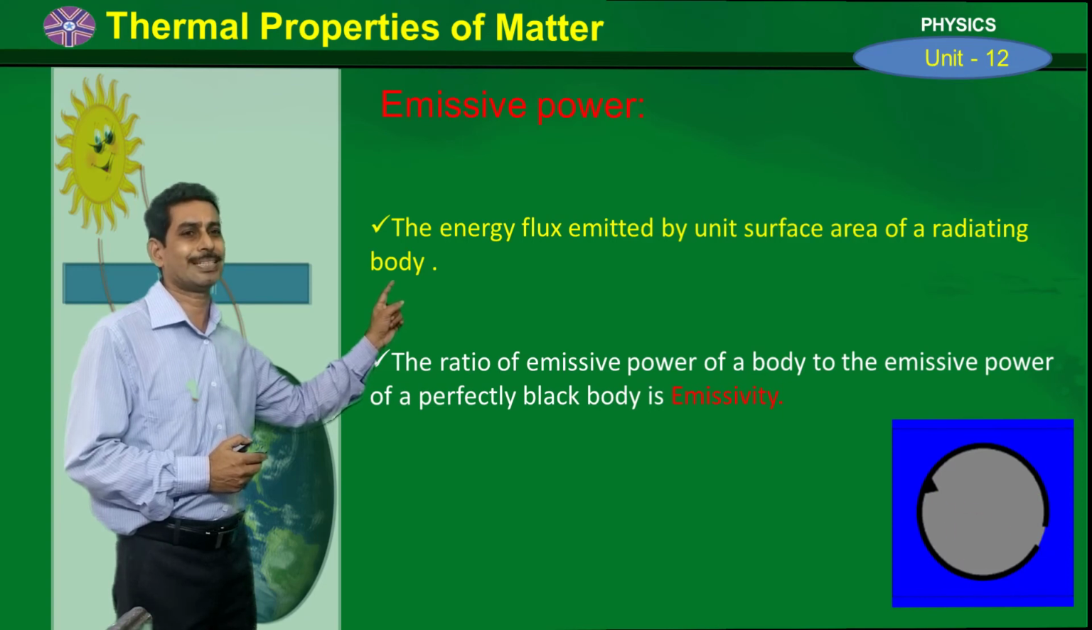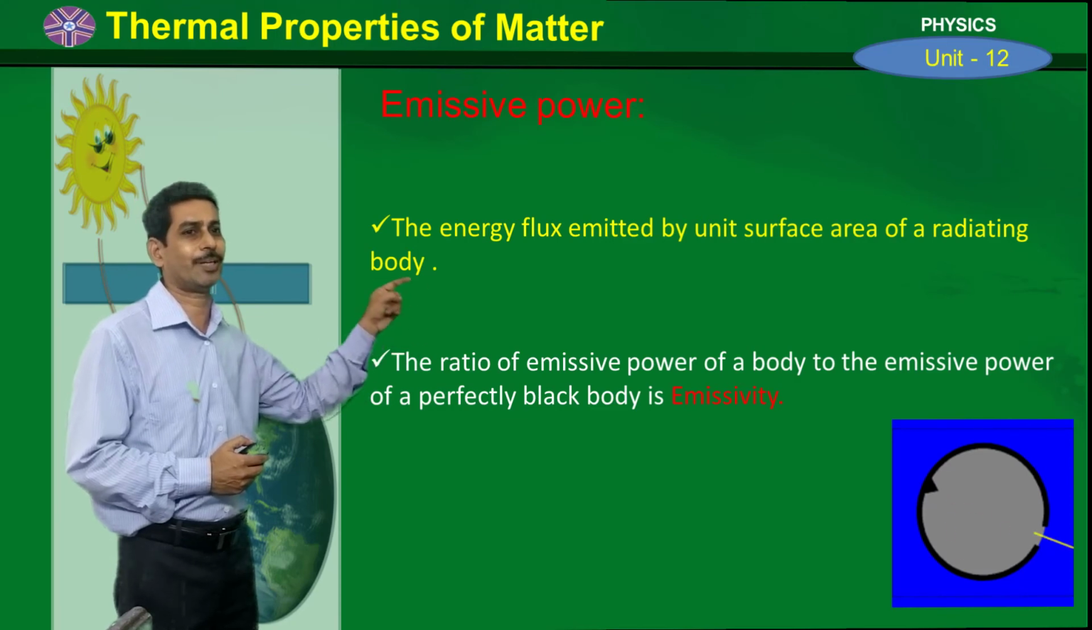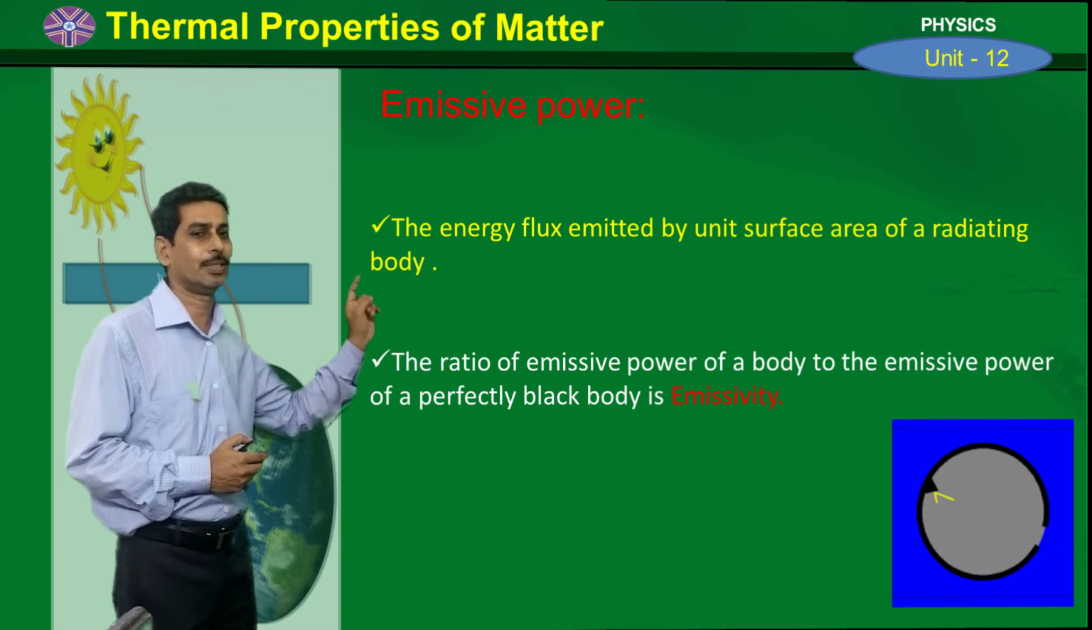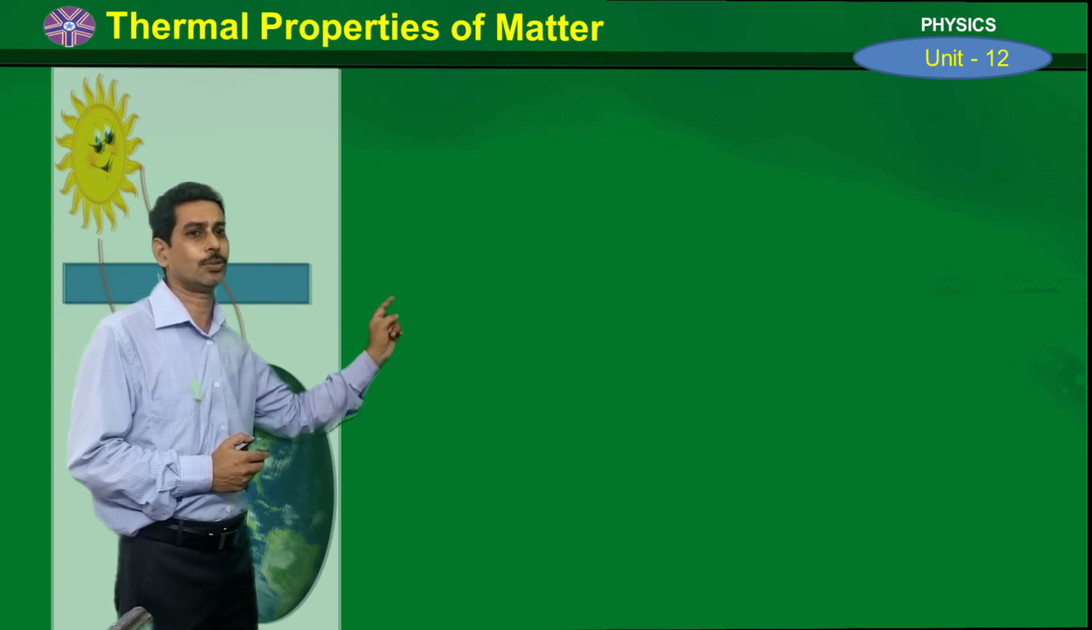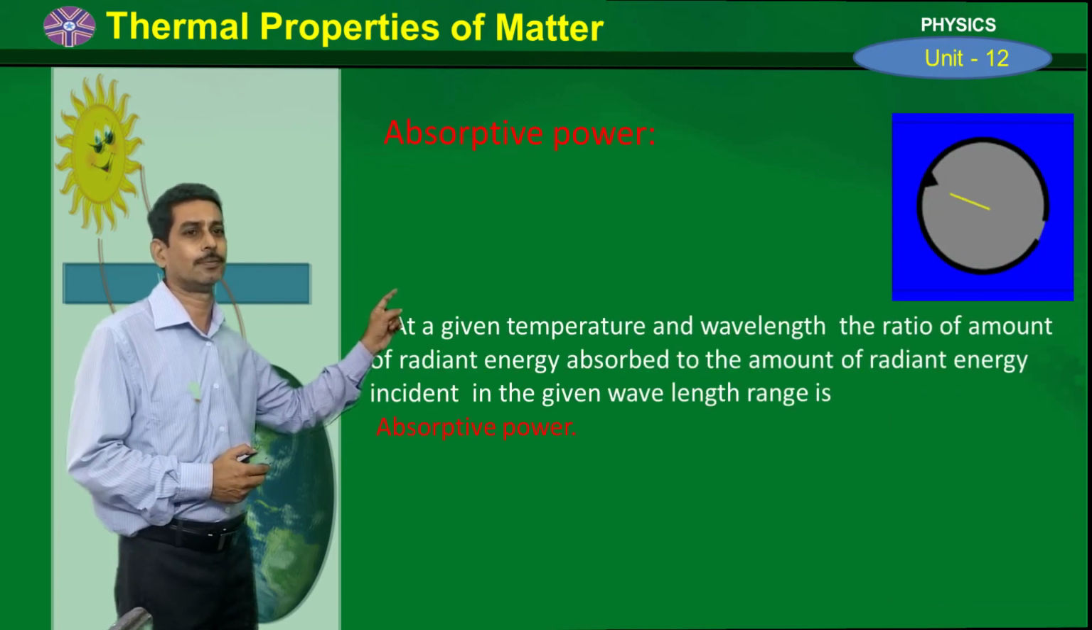Next, what is emissivity? Emissivity is the ratio of emissive power of a body to the emissive power of a perfectly black body. So emissivity is the ratio of emissive power of a body to the emissive power of a perfectly black body. And we know for a black body the emissivity is 1.